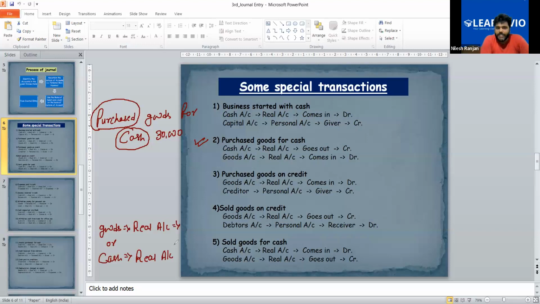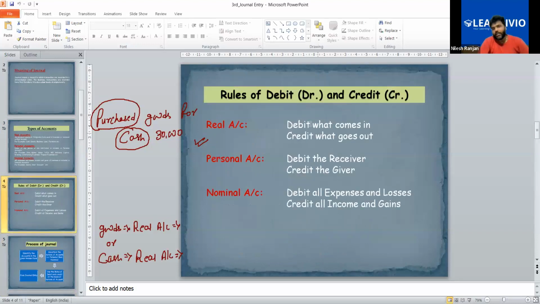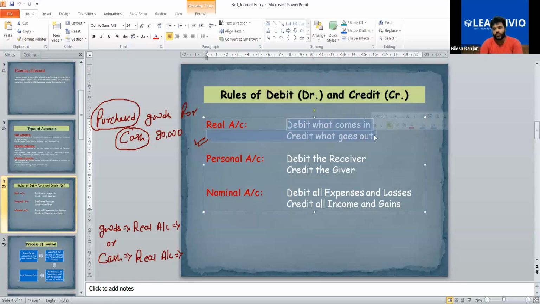So on both of these items, we will apply the rule of debit and credit. Now you can see that I have written the rules of debit and credit for real accounts. It is: debit what comes in, credit what goes out. Meaning whatever we receive will be on the debit side, and whatever we give will be on the credit side. So the item which is going will be on the credit side. The item which is coming will be on the debit side. Is this clear? Yes.